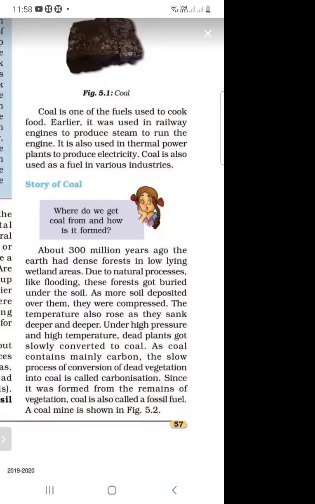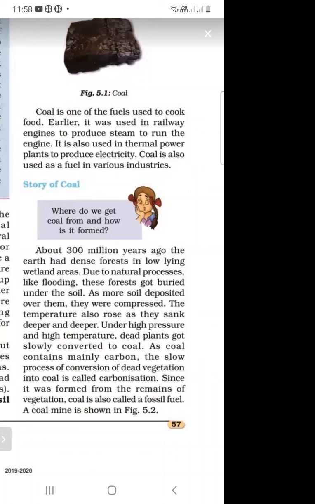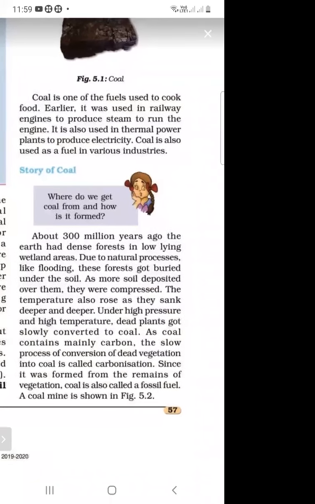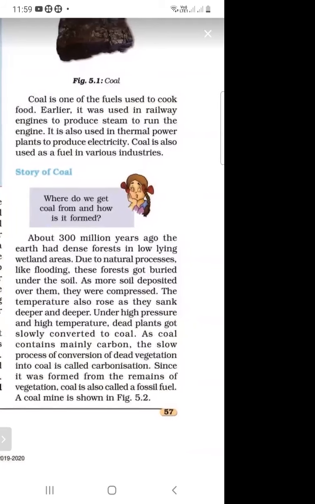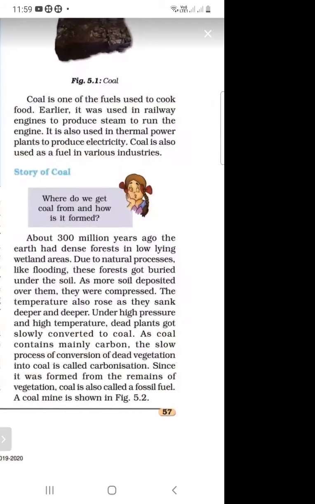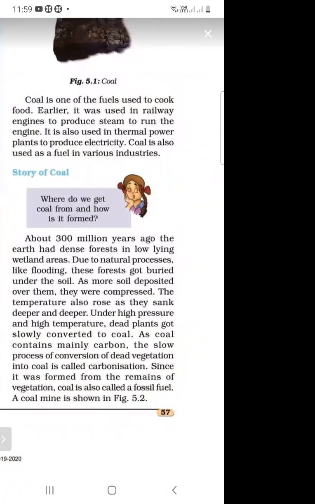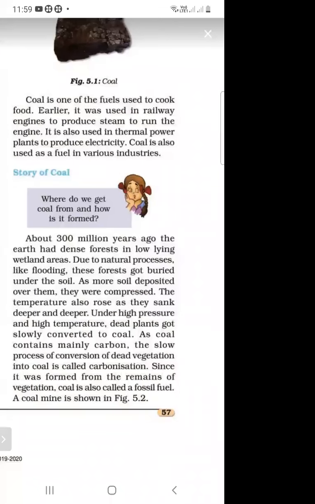And coal contains mainly carbon. This slow process of conversion of dead vegetation into coal is known as carbonization. Since it was formed from the remains of vegetation, coal is also called a fossil fuel.